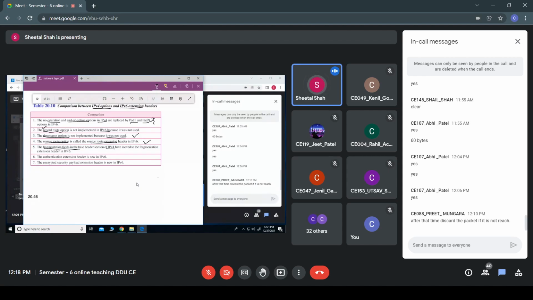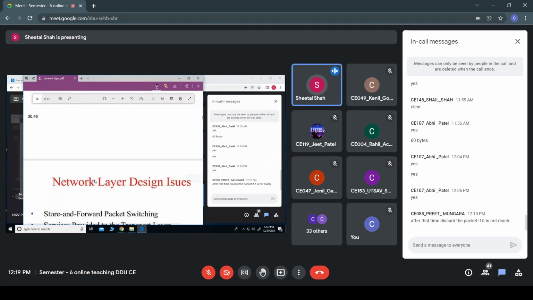The fragmentation field in the base header of IPv4: as we have seen, we can perform fragmentation in IPv4. In IPv6 this fragmentation is moved to the extension header. Then the authentication extension header and the encrypted security payload are new in IPv6. These two are most important and newly added. The authentication and the encryption of the payload are provided in this.